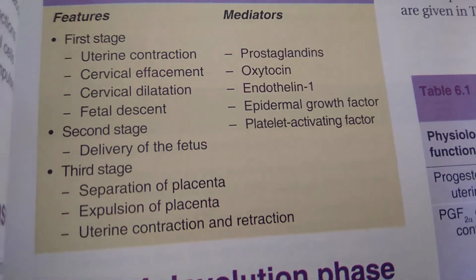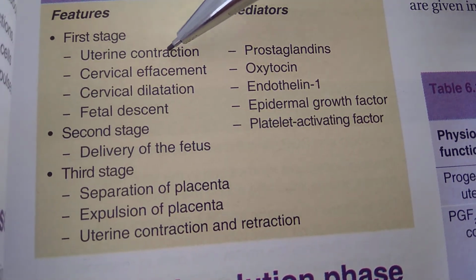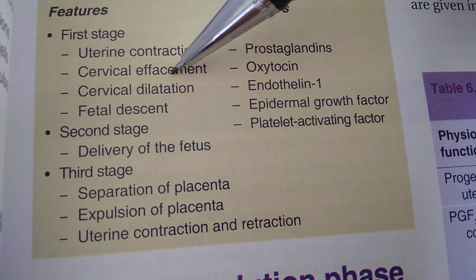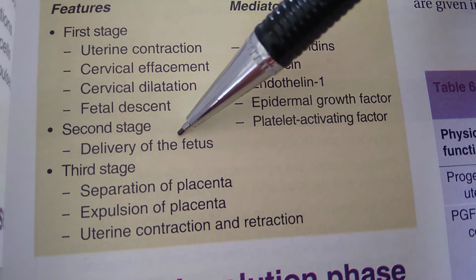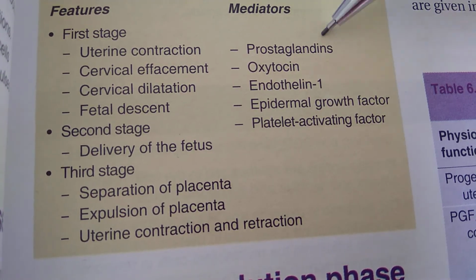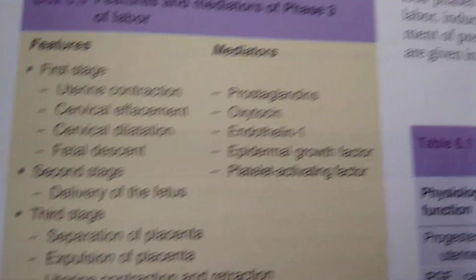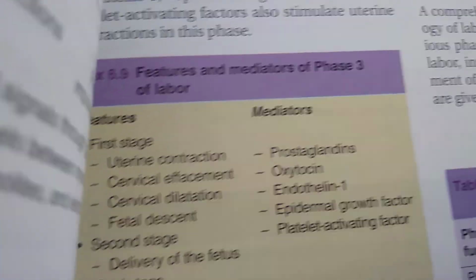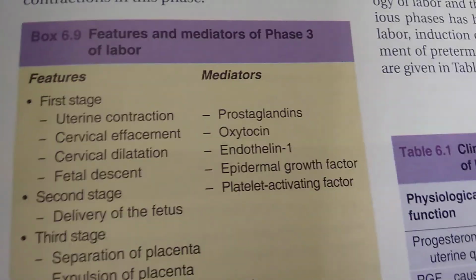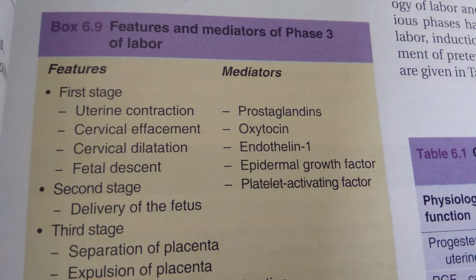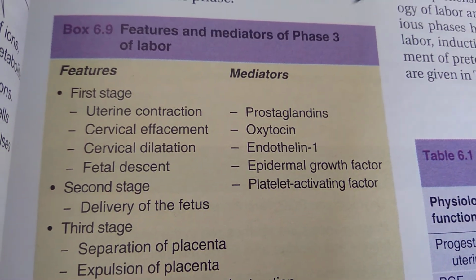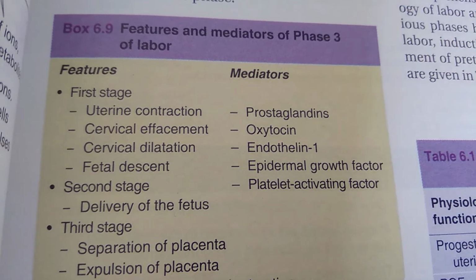Let us see if you can understand. Features. First stage, uterine contraction, cervical effacement, cervical dilatation. Second stage of labor, third stage of labor, mediators. So what will mediate the labor? So this is what? Mediators of phase 3 of labor. Phase 3 is the parturition, isn't it? If I'm not wrong.